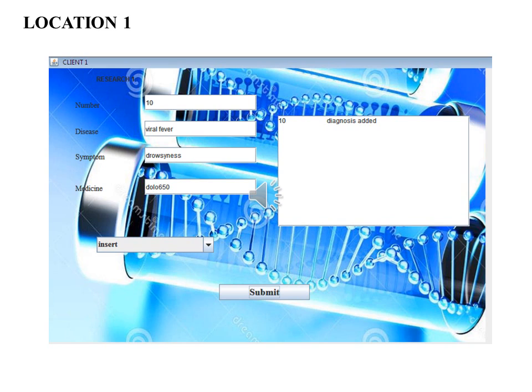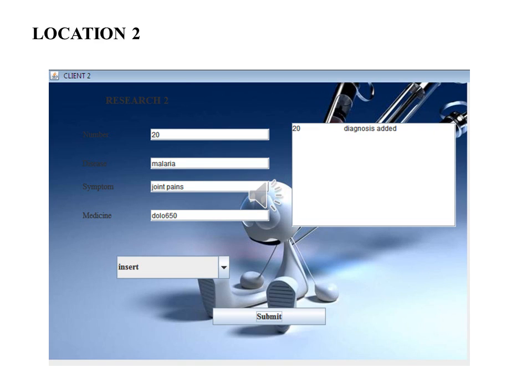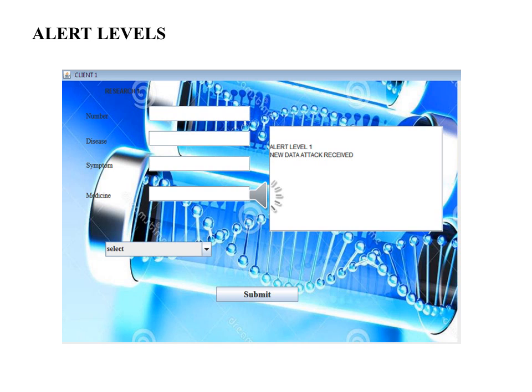This screenshot shows the location 1 data that is being added and submitted to the main database. The same process, that is the submit process. When the message is sent, it is received in all alert levels and in all the client locations simultaneously. If any new disease is reported in any of the hospitals, then the symptoms and the details regarding the disease are reported to the main server through the report new disease option. It is received as an alert level in all the hospitals.